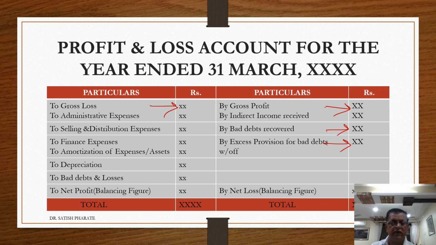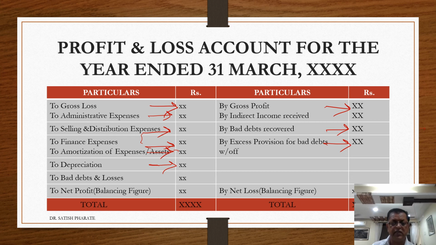Then on the debit side we will find administrative expenses, selling and distribution expenses, financial expenses such as interest on loan or overdraft, term loans, etc. Amortization of expenses. Amortization means if we have intangible assets such as goodwill, patent, trademark, deferred revenue expenses, etc., they have to be written off over a period of time, and that written off amount is called amortization. Then depreciation. Depreciation, as all of us know, is the reduction in the value of an asset due to its wear and tear use, either for a movable asset or an immovable asset, that will be recorded here.